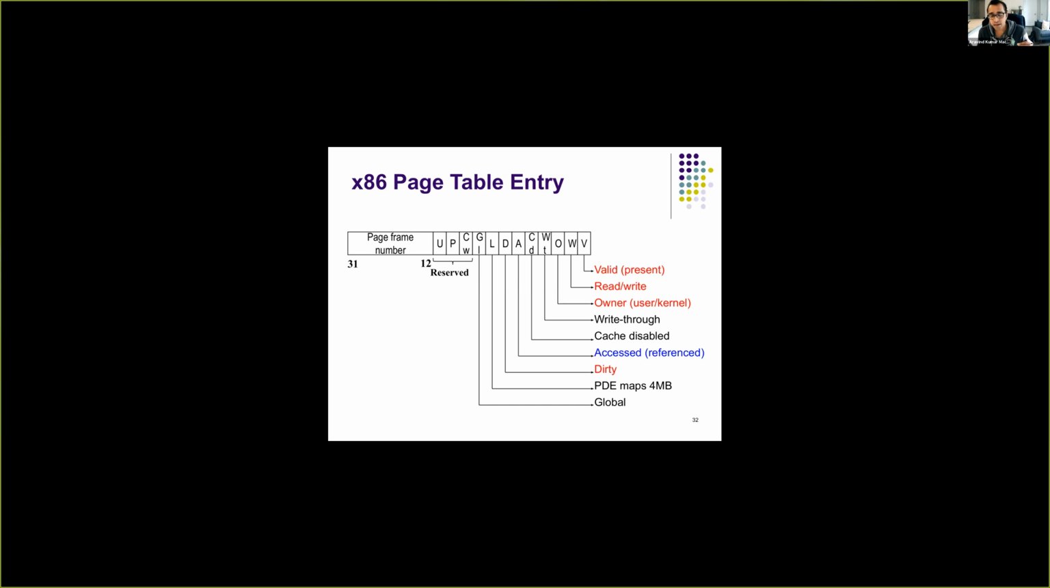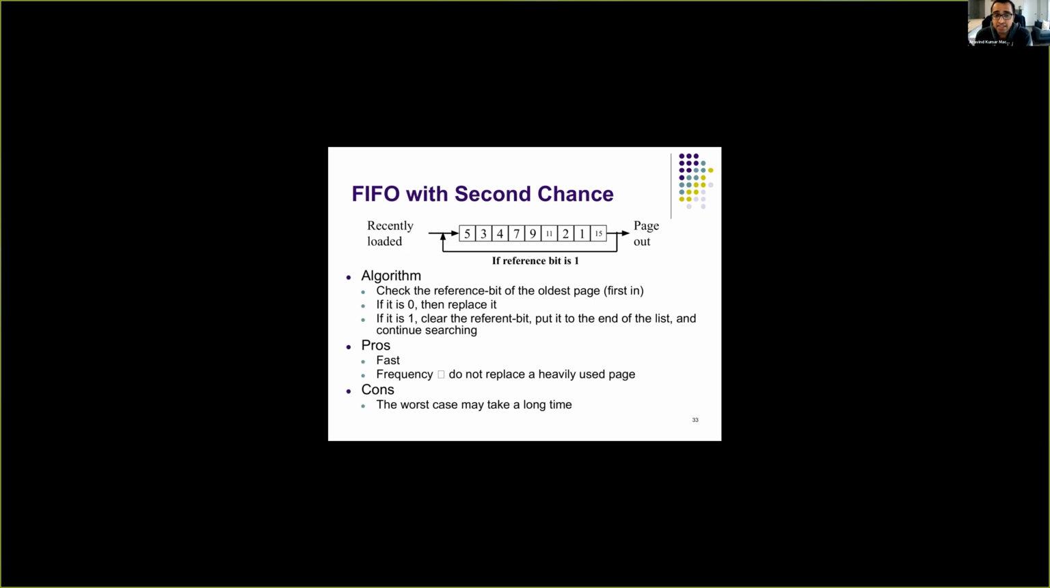Now, using this accessed bit, we can improve our FIFO algorithm. We can have FIFO with second chance. It's the same FIFO, but with a minor change. Before replacing the oldest page, we check if the reference bit is 1, that is, whether the page is used by the process or not. If the reference bit is 1, we take the page and bring it to the front of the queue. We continue until we find a page where the reference bit is 0. That is the page that we will replace.